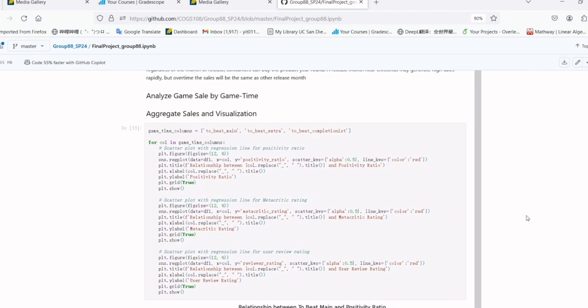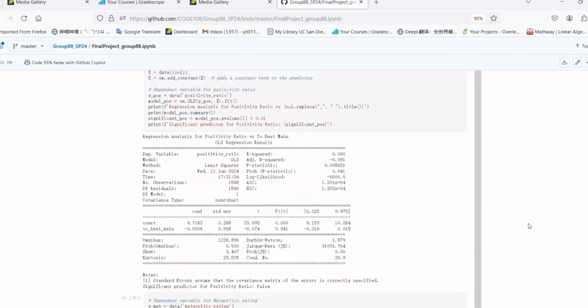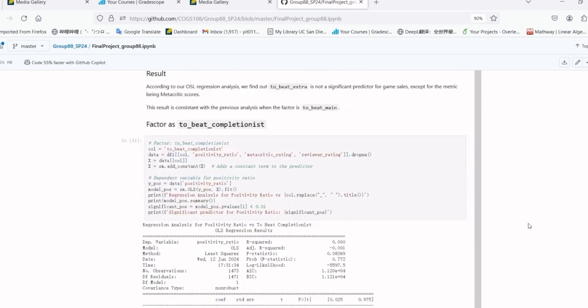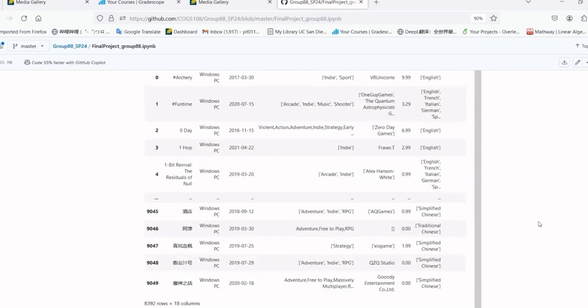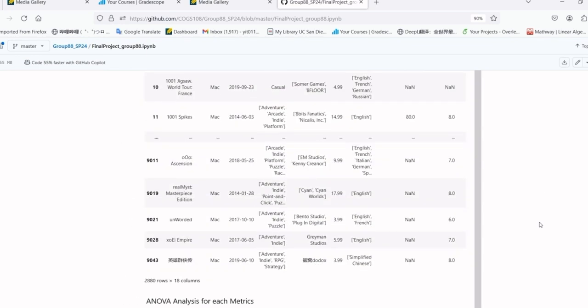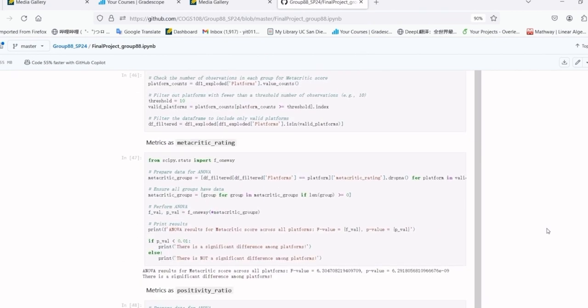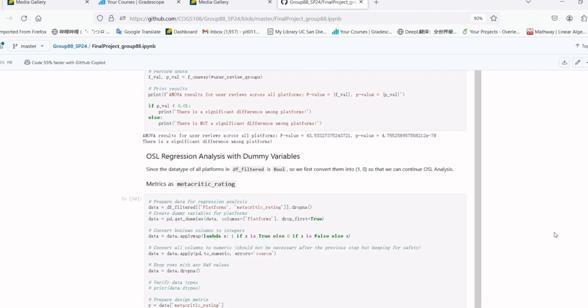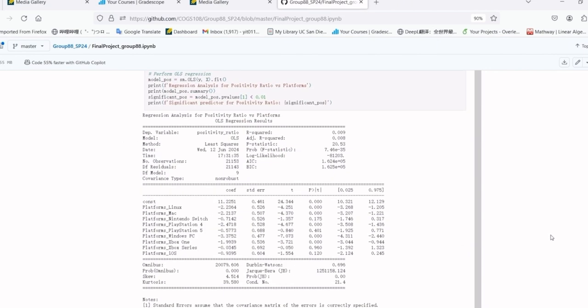Then we take the factor of game time, where all 3 different cases are not significant predictors of game sales, except for the metric being Metacritic rating, according to our OLS regression analysis. Then we take the factors of platform, supported language, and the genres of the game. We first used an ANOVA method to see whether there are significant differences among each category, and the answer is positive. So we then use OLS regression analysis to see whether they are significant predictors, and we find that platform and supported language are significant predictors of game sales, except for the metric being Metacritic rating.